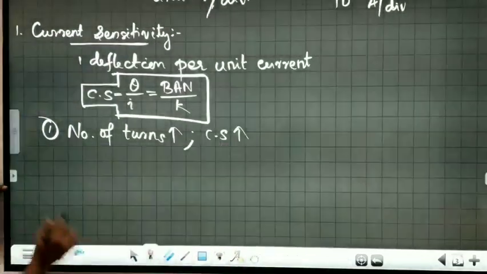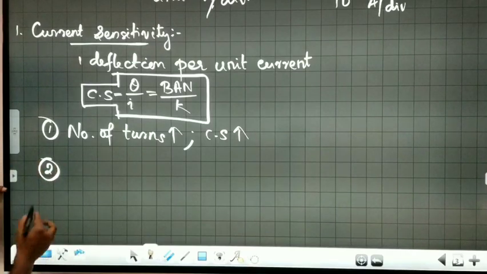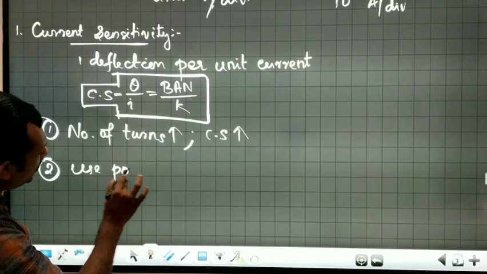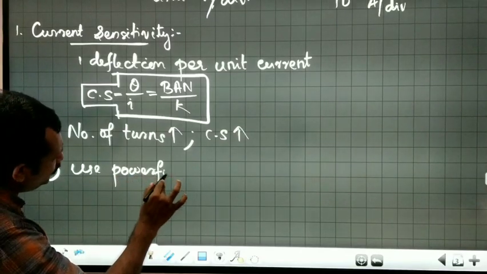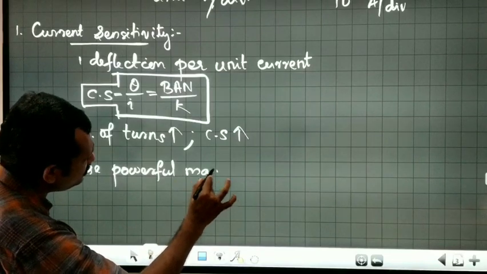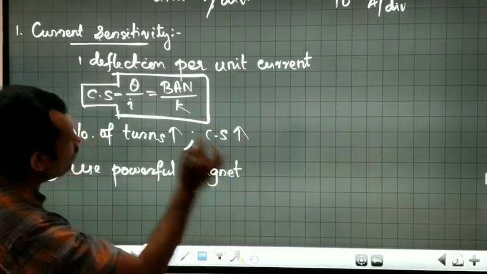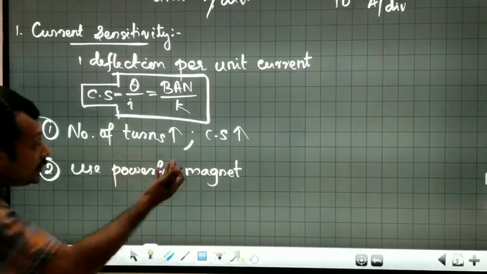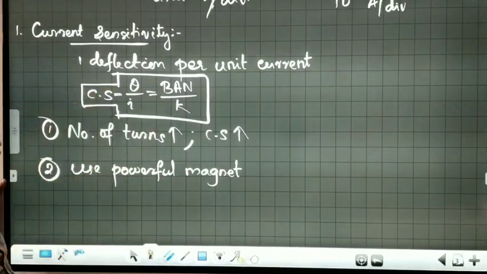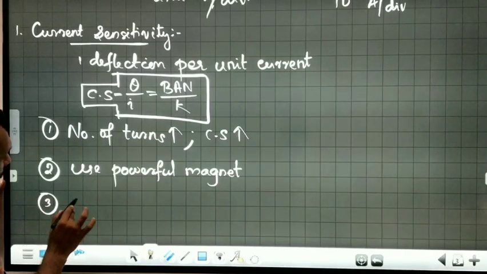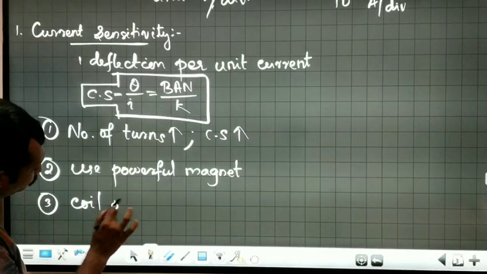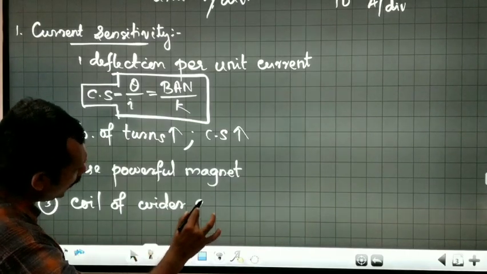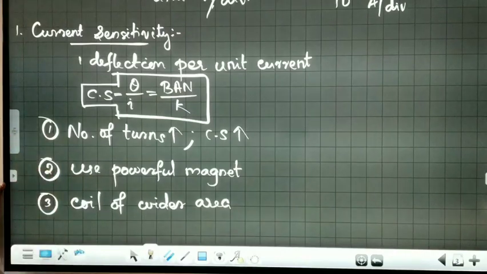Now the second point. Use a powerful magnet. This is another way of increasing the current sensitivity of a galvanometer. Stronger the magnetic field, greater is the current sensitivity. Then another thing we can say, a coil of wider area will increase the current sensitivity.